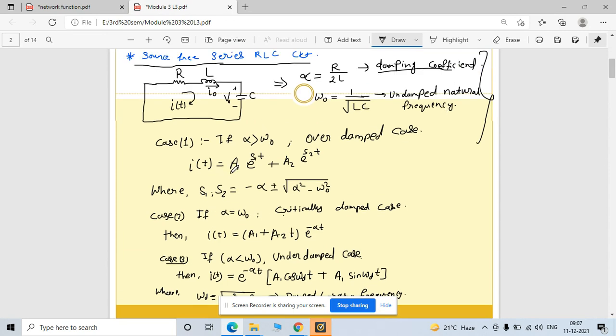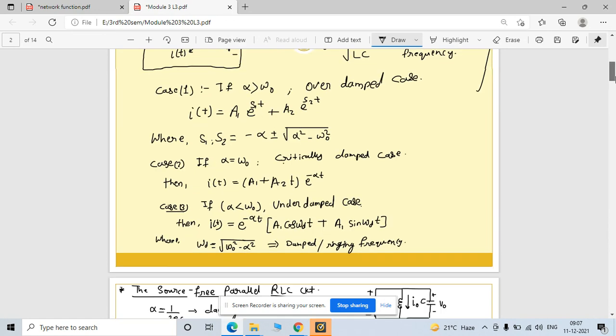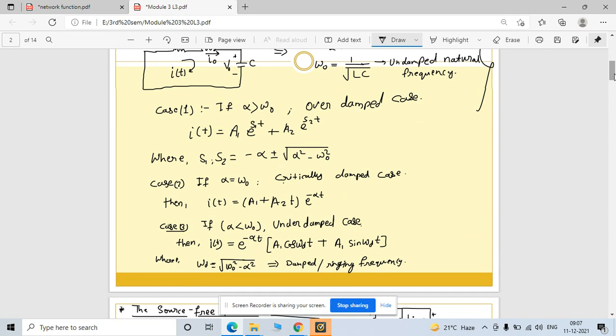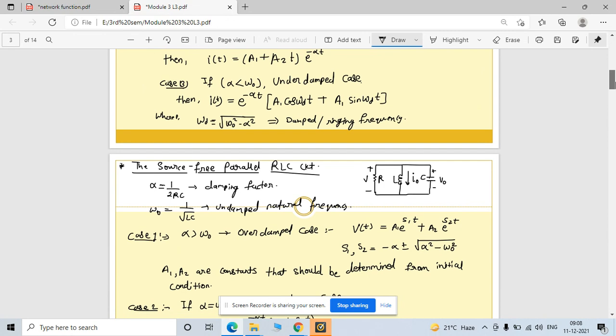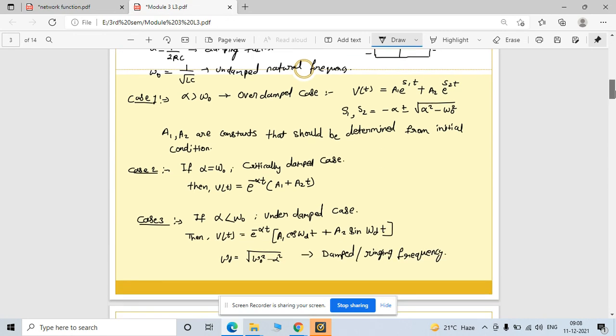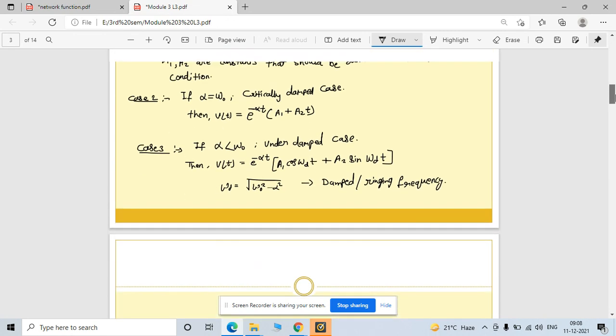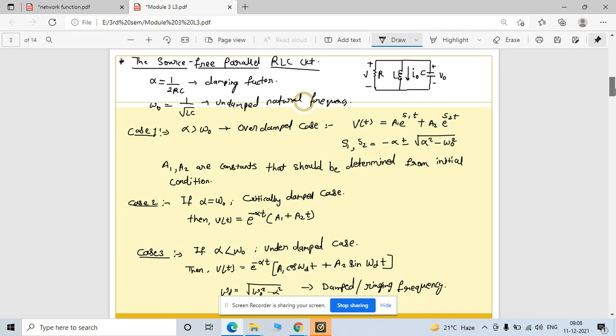According to your circuit, you can represent your equation in this format. In the last lecture, this equation was directly taken out, and it is nothing but taken from this circuit. This is for the series RLC circuit, but in that lecture they were taken in voltage form, so the circuit is nothing but your parallel RLC circuit.